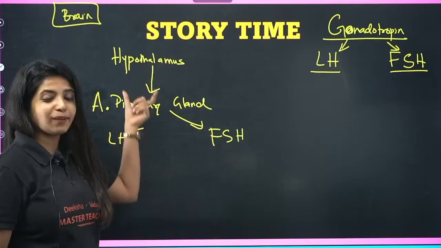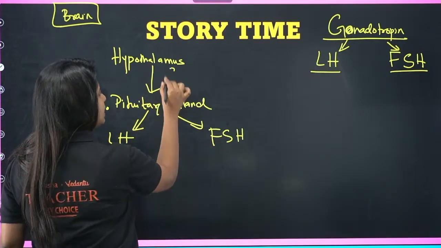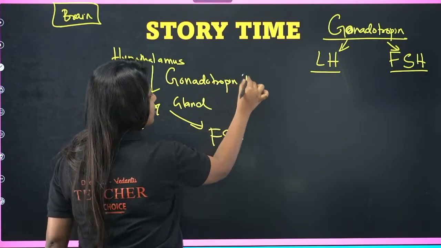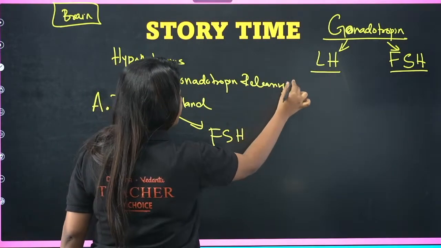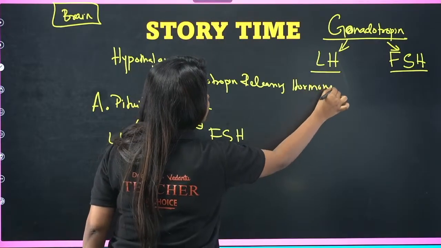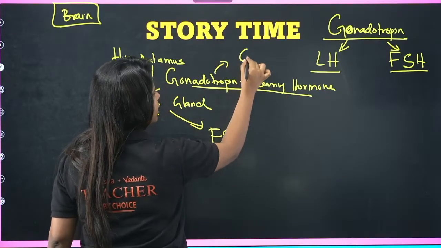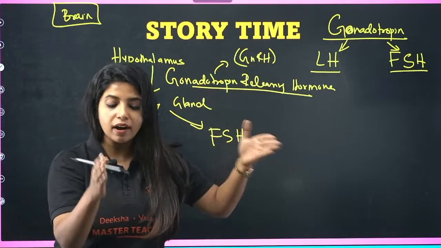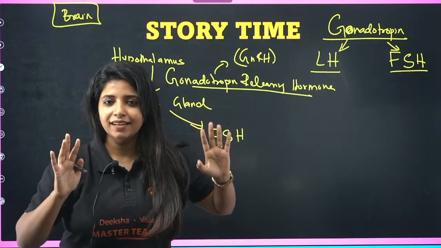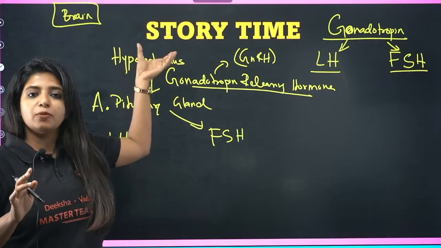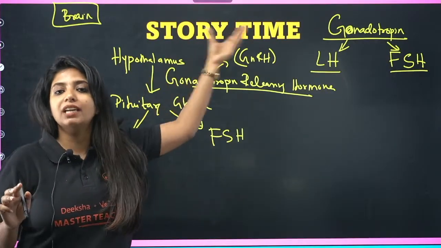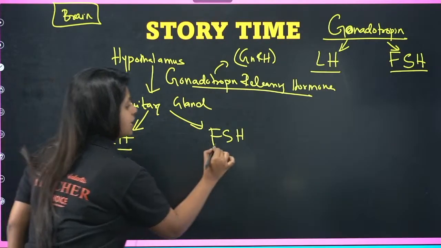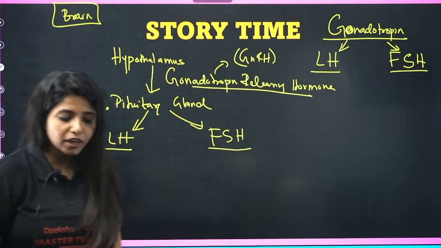So what does the hypothalamus release? It releases gonadotropin releasing hormone. You have a shorter name for it: GnRH. That information is given from the hypothalamus to the anterior pituitary with the help of GnRH. This GnRH goes and acts over here, and then the pituitary gland releases LH and FSH. Now what do they do, ma'am, over here?